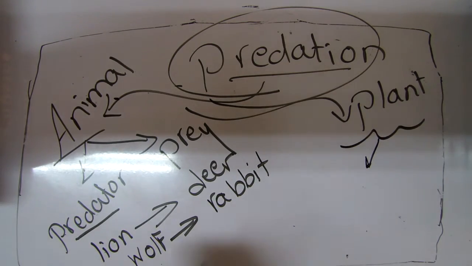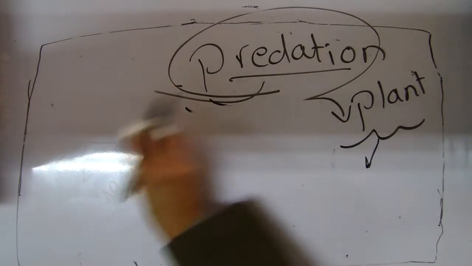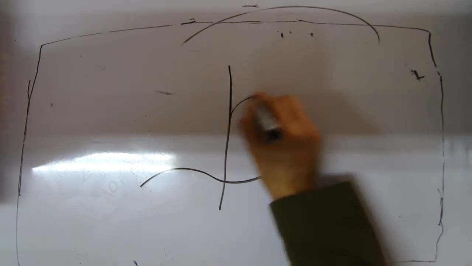What is another one? Plant. We have predation in plant. We know that the plant makes photosynthesis process. Here, this is the plant.